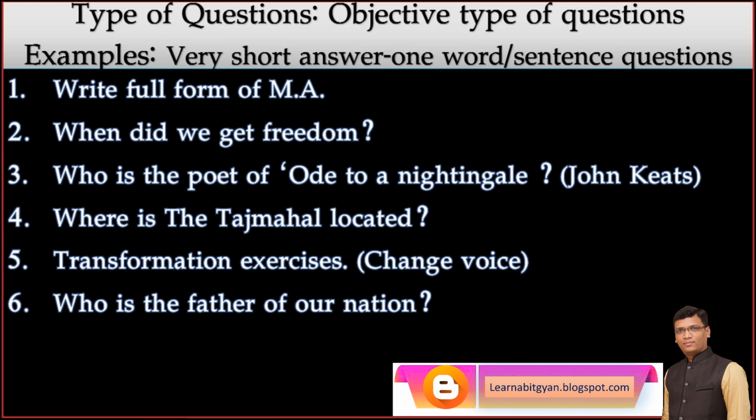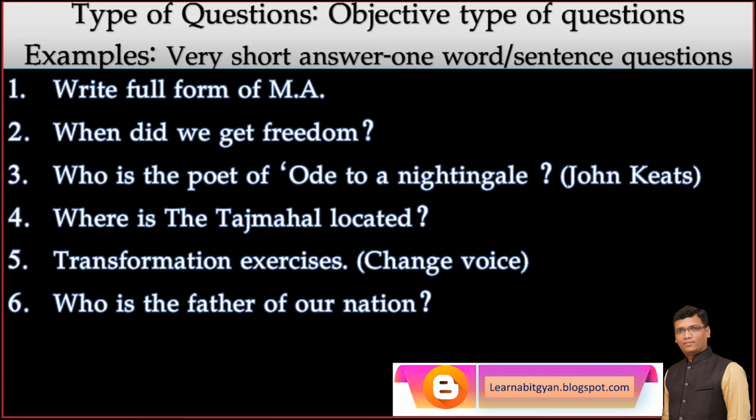Then there is a type, writing very short answer, means only one word, only one sentence, and the answer is fixed. They are also called objective type. For example, write full form of MA. Full form of MA is Master of Arts. Now answer me. When did we get freedom? We get freedom in 1947. Yes, 15th August 1947. Can anybody change the answer?